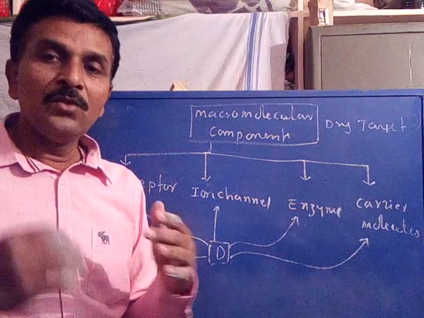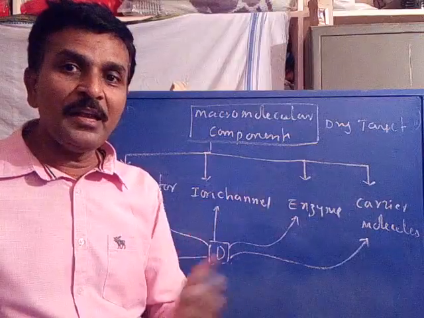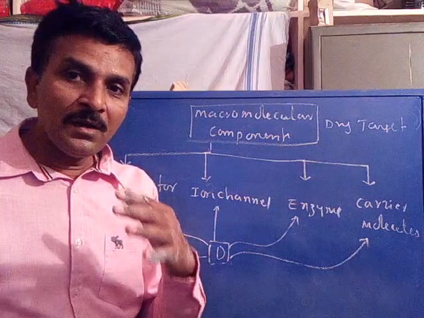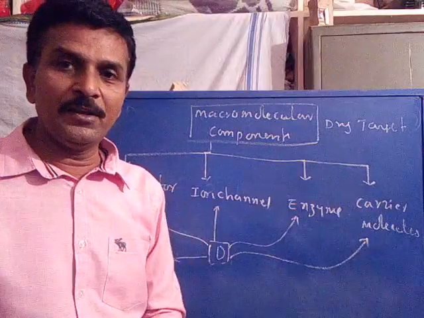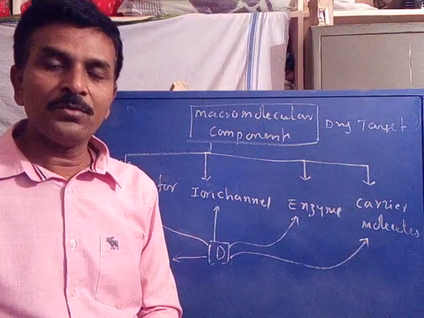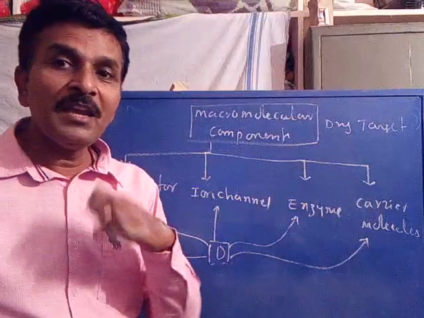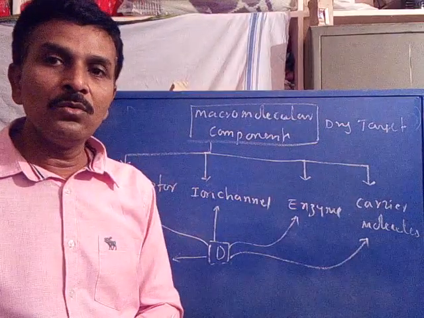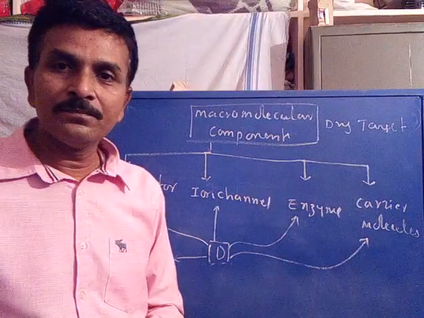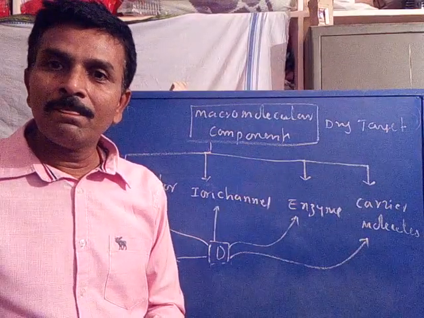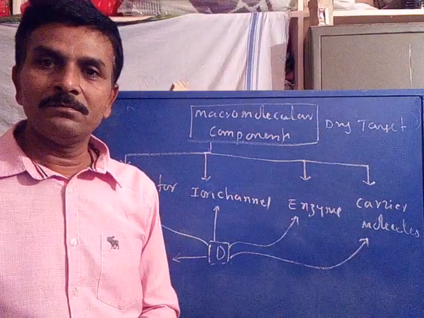Is it clear? So a disease may be due to the dysfunctioning or failure in the functioning of a receptor, ion channel, enzyme, or sometimes carrier molecules. Suppose a disease leads to failure in the functioning of a receptor, then the receptors become drug targets.